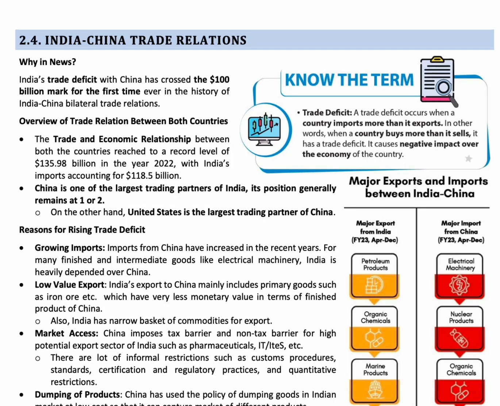India and China trade relations. So, before that, let's come from the beginning of the China era. China got its independence in the year 1949. In the early 2000s, China was allowed into the World Trade Organization.